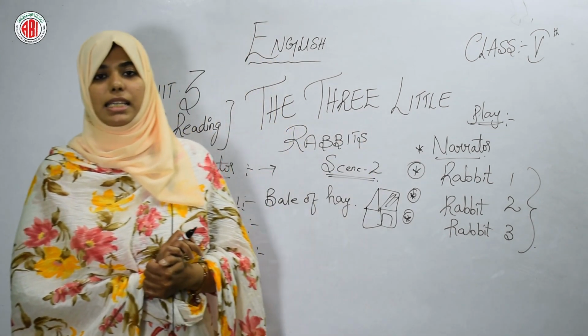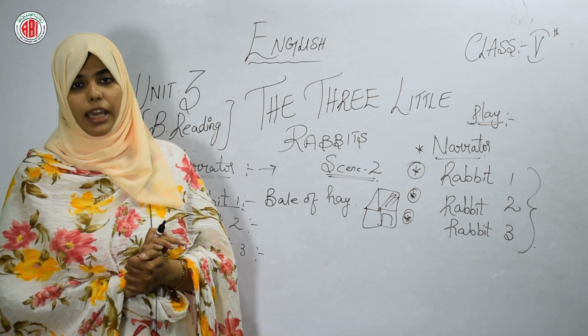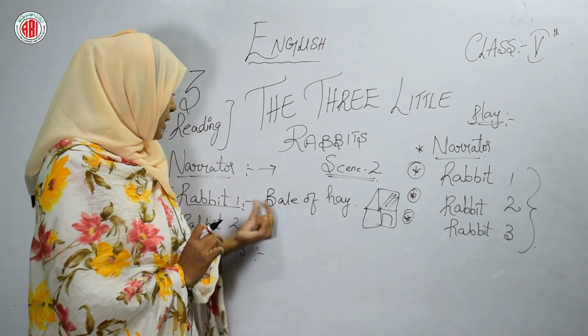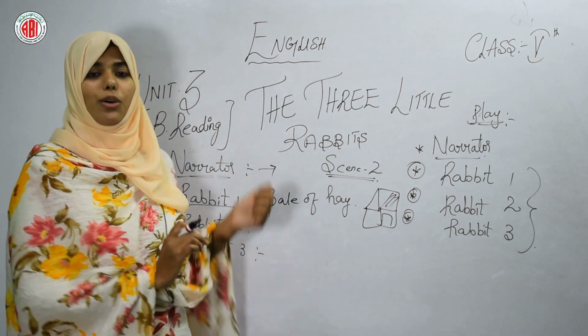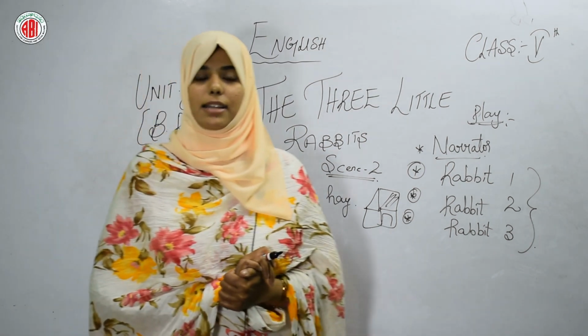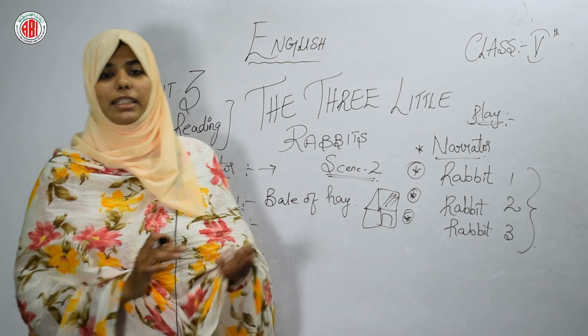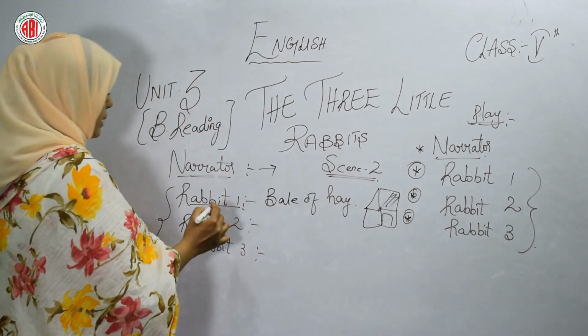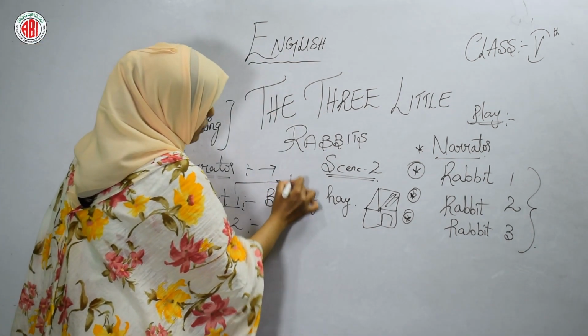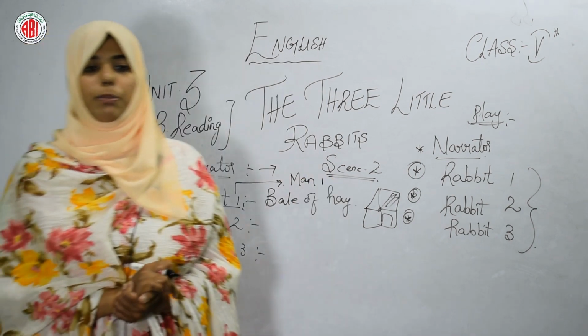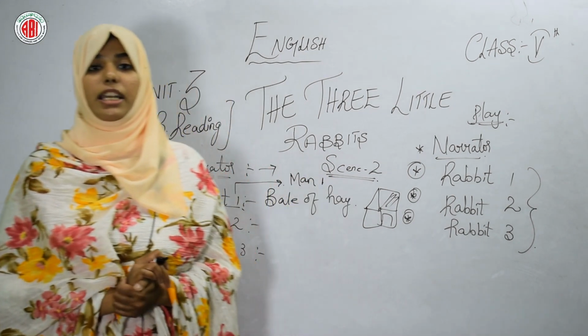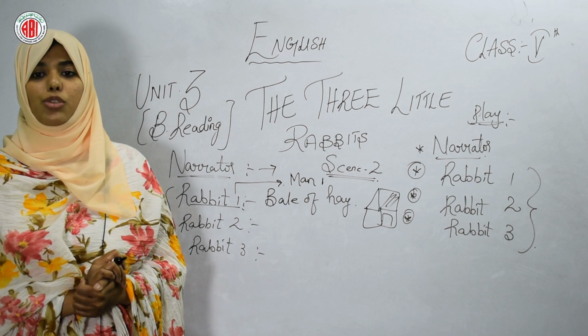So the man has given his bale of hay and the first rabbit thanked him by saying thank you uncle and goodbye. Let's see what happened with the next rabbit, rabbit 2. After that, man 1 said goodbye to rabbit 1. Narrator: Then the first little rabbit built his house of hay.